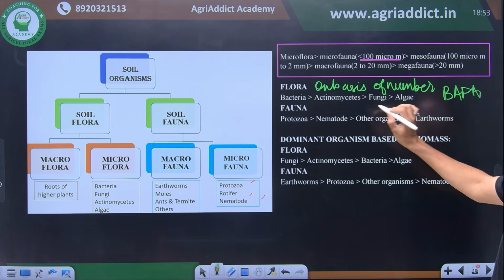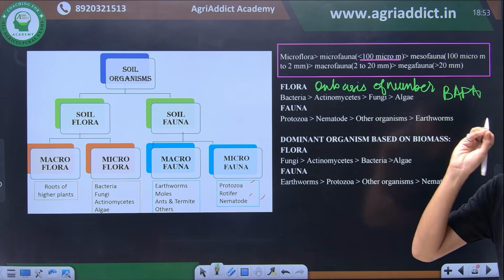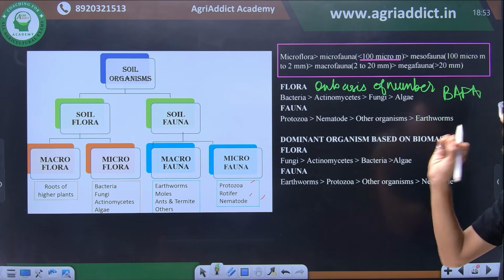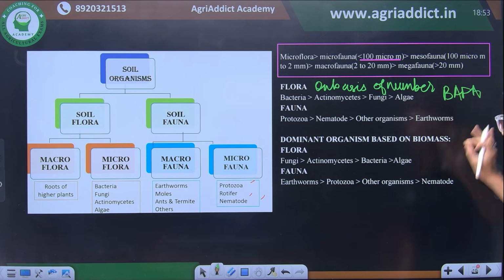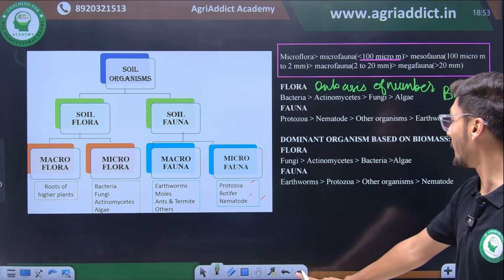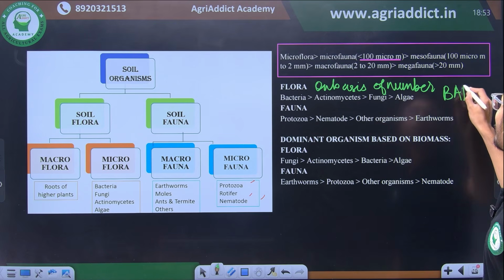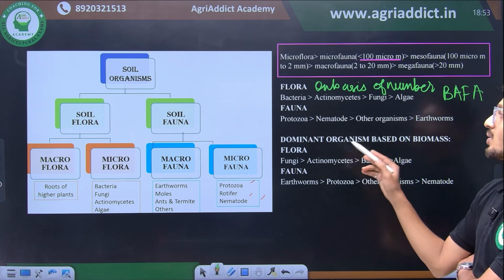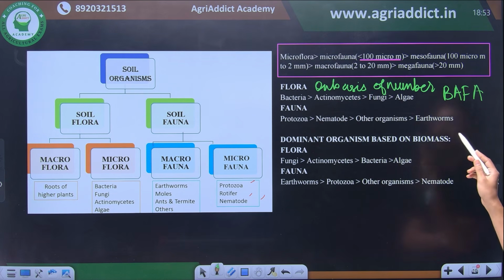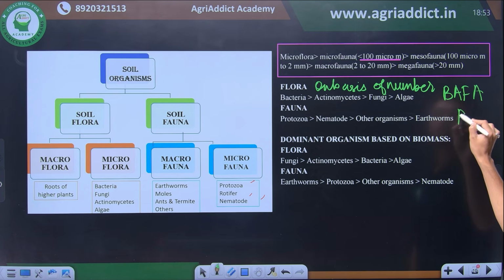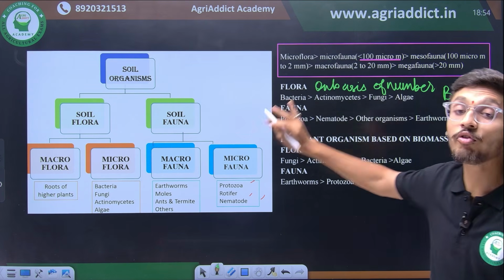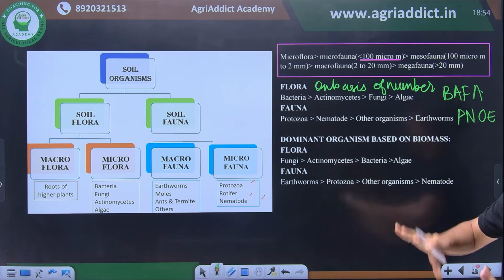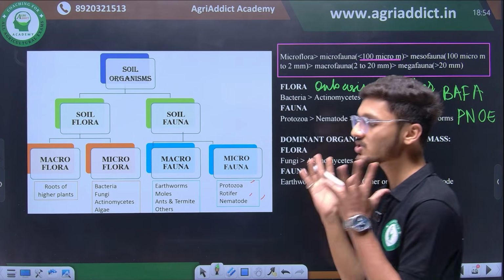Do not get confused between actinomycetes and algae. Remember, algae on the basis of number have the least number. So for population it is BAFA, and from fauna it is protozoa, followed by nematodes, followed by other organisms and earthworms. So what will be the correct order? P N O E. This is on the basis of population, the number of organisms present in the soil system.